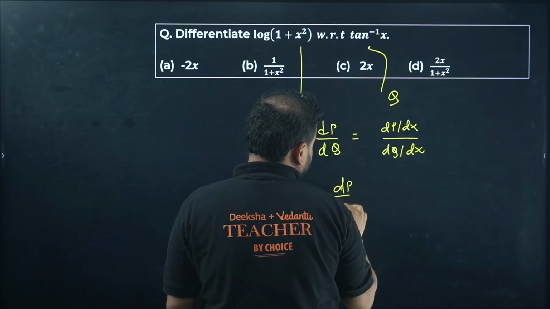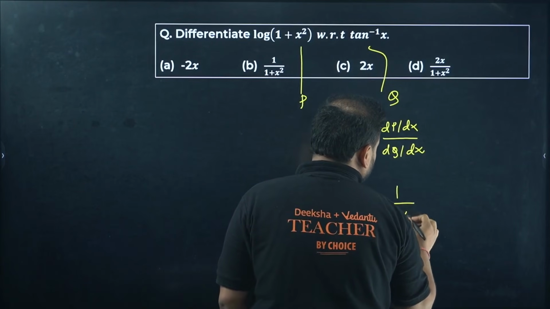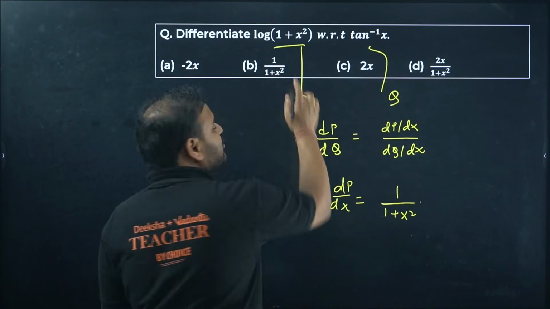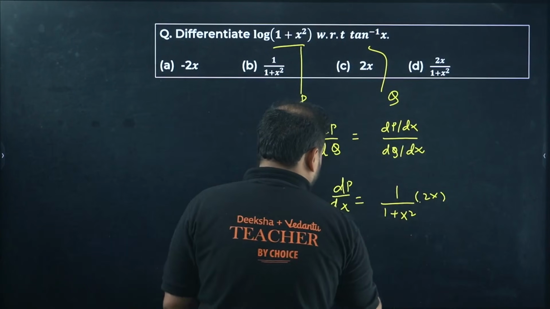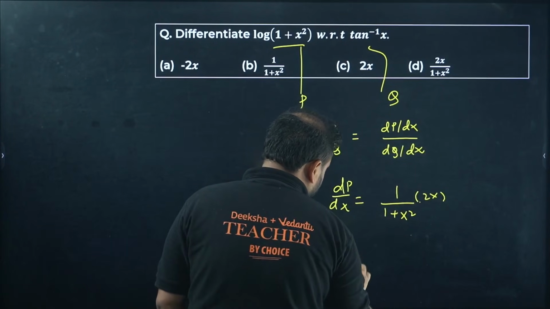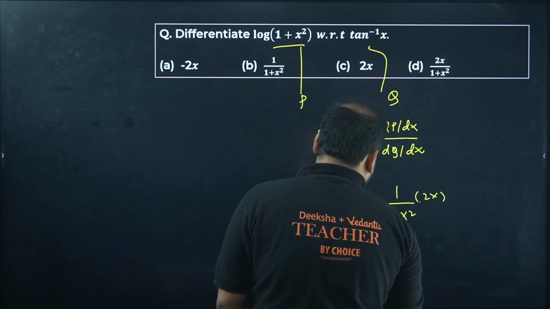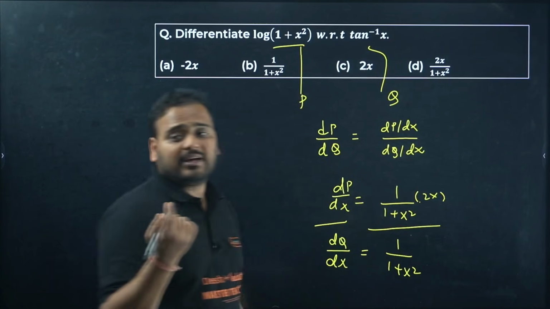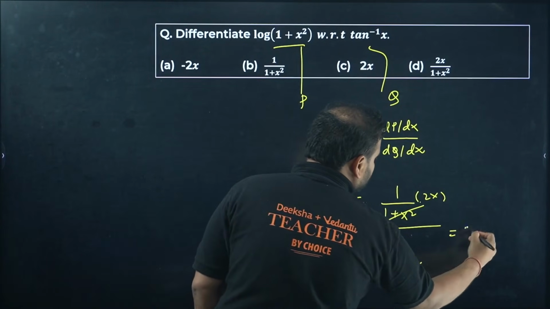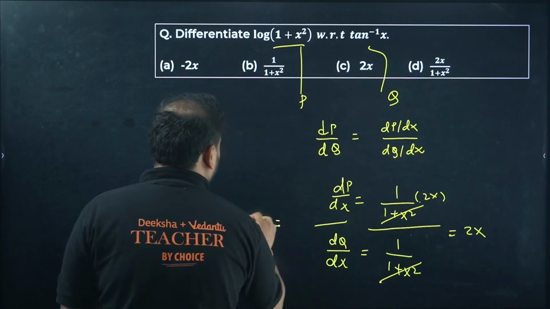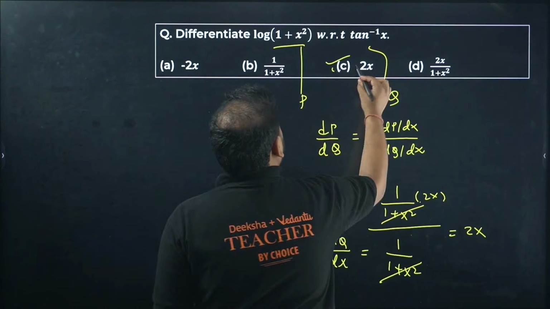Differentiate p first. Check here. Nothing is different. 1 by log. So log is there, no? 1 upon 1 plus x square will come. And derivative of this also will be there for the chain rule. You'll get 2x. And if you take dq by dx, tan inverse will become simply 1 upon 1 plus x square. I'm looking for their ratios. So this is cancelled. Answer is coming as simply 2x. And this is the value of your dy by dx. Option C is correct.